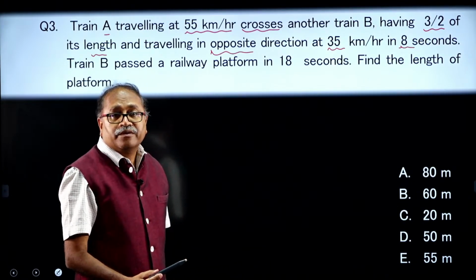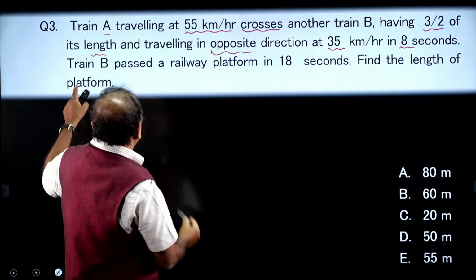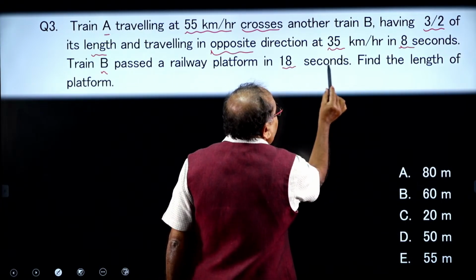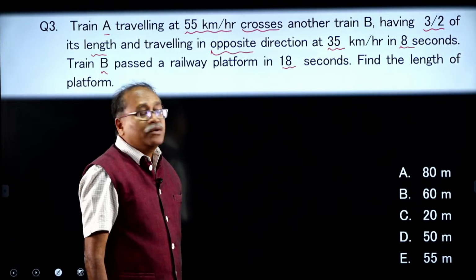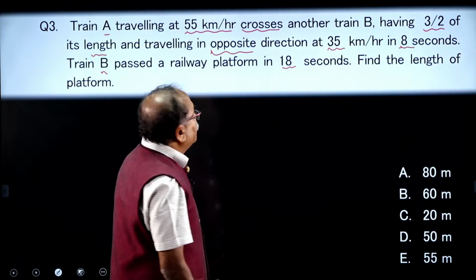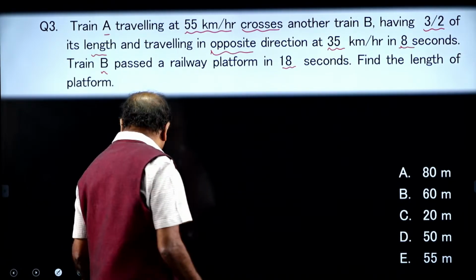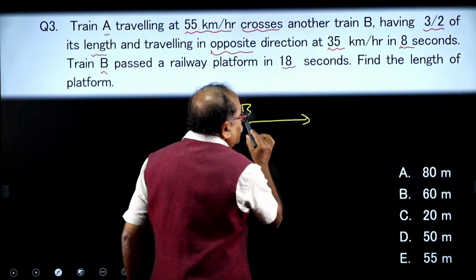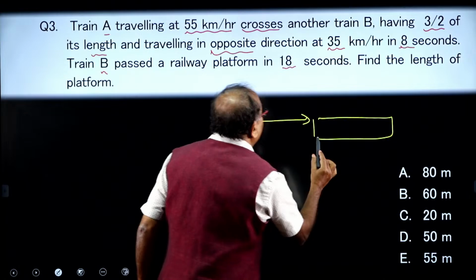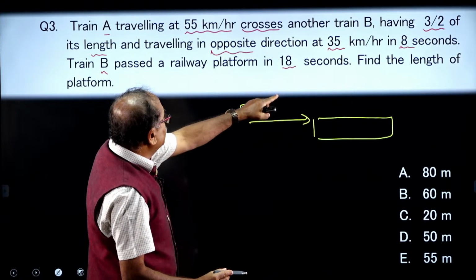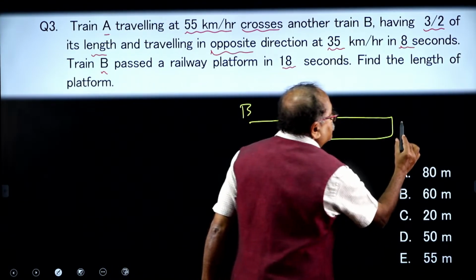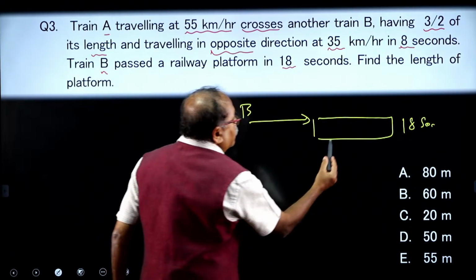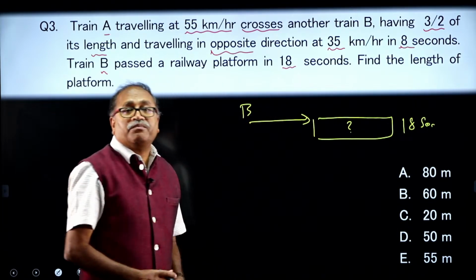8 seconds. Done. The next one, the train B passes a railway platform in 18 seconds. Find the length of the platform. The train B, this is the train B crossing a railway platform in how many seconds? In 18 seconds. So, you are asked to find out what is the length of the platform.